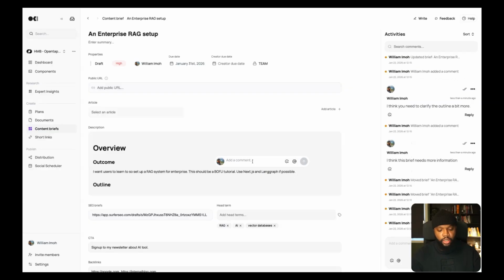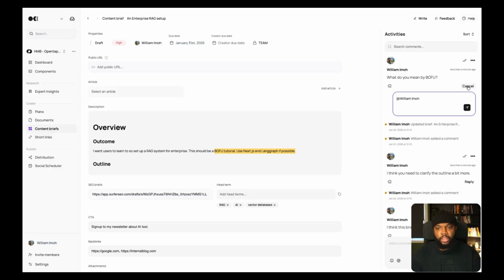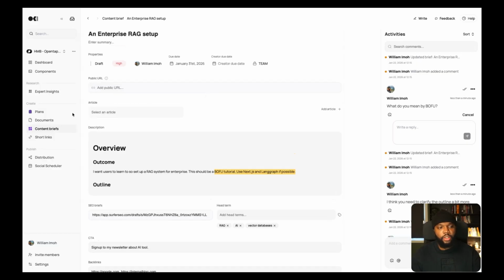So I can say, what do you mean by TOFU? Just so the creator can attend to this, and the creator or anyone else can go in here and reply to this. They can also mention me in the replies, so I get notified of their reply, and also the activities on the brief are logged.